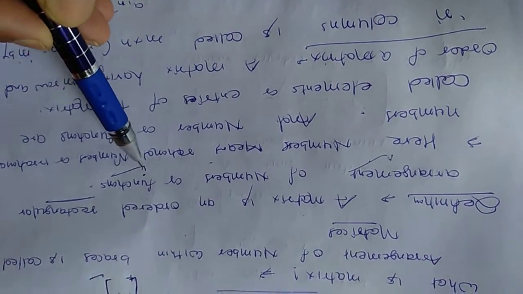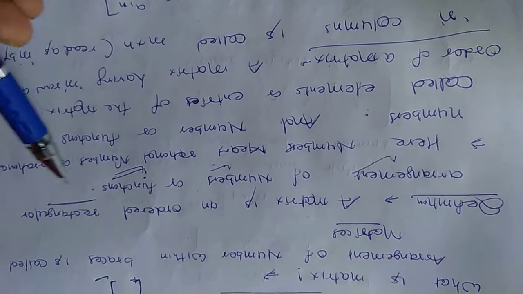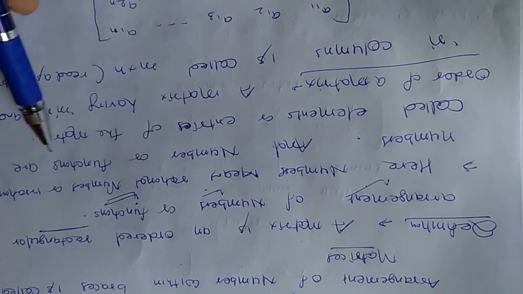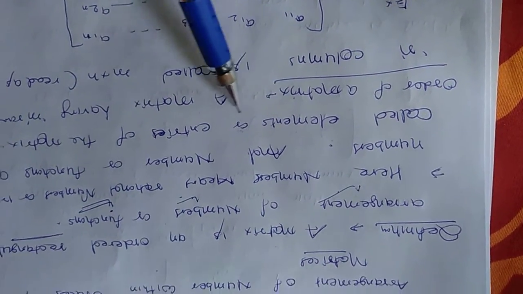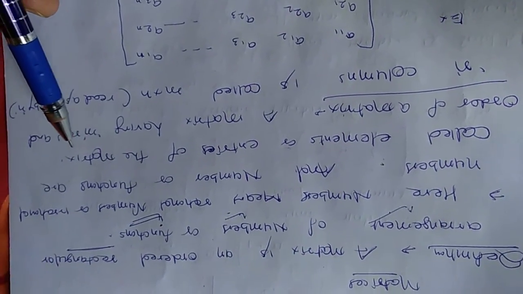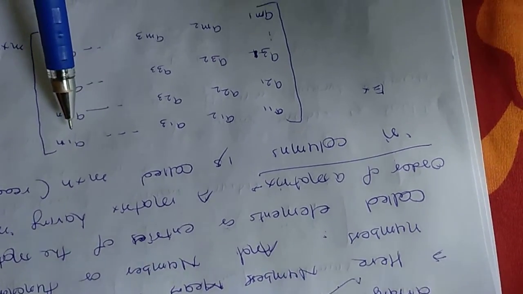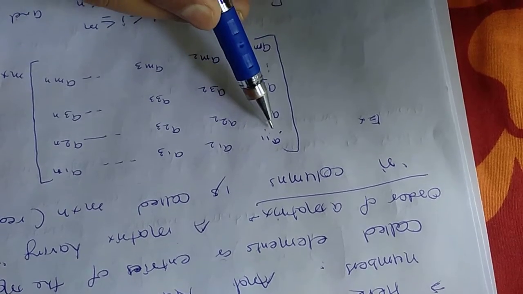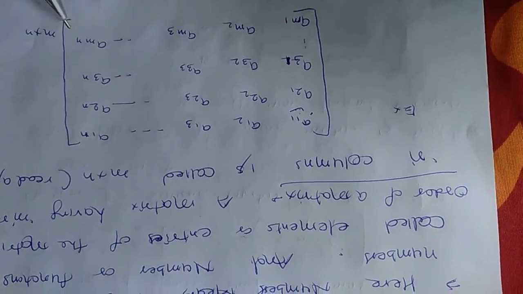You also know what a function is, and so far as numbers are concerned, it includes rational numbers and irrational numbers. The numbers and functions are called elements or entries of the matrix. See what elements are. This is an example of a matrix. So a11, this is known as an element of the matrix.